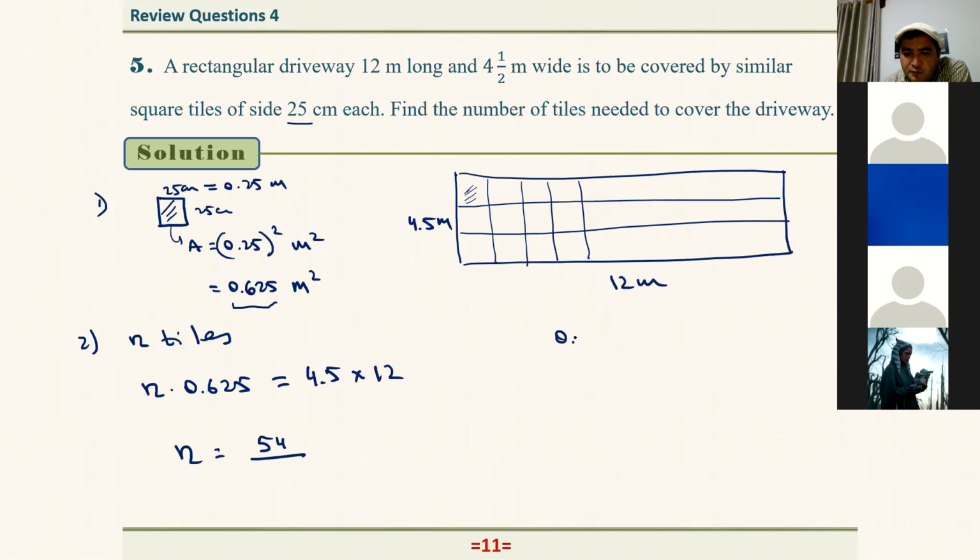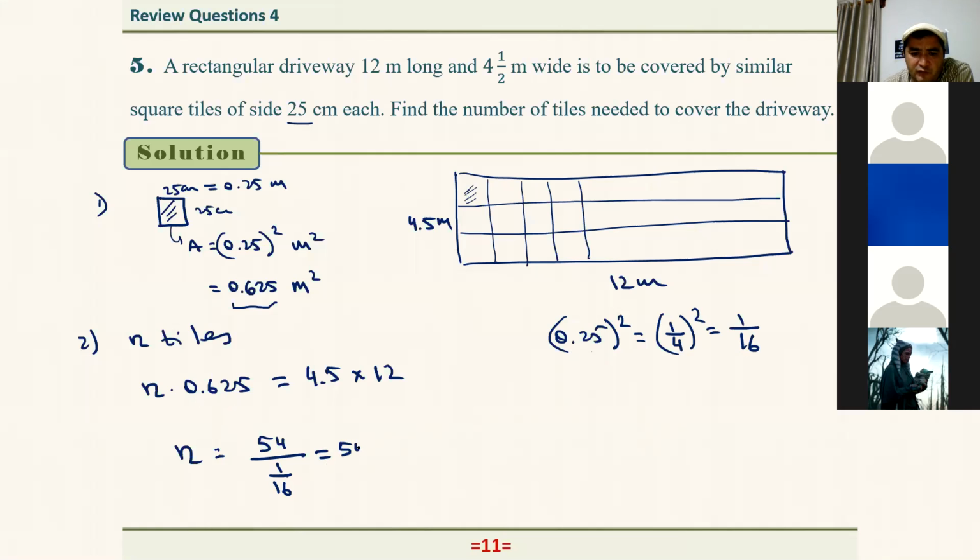We know that 0.25 squared, I can also calculate this way, right? 0.25 is equal to 1 over 4, squared, and that's equal to 1 over 16. So 0.0625 is equal to 1 over 16.